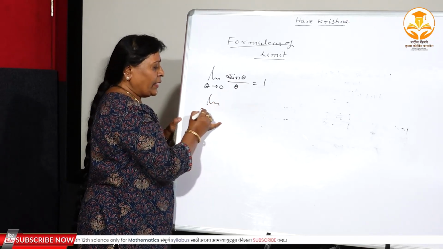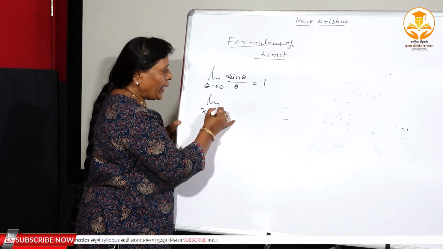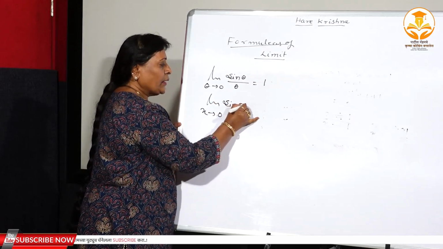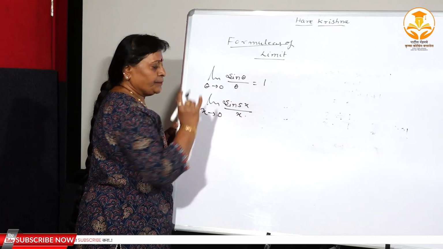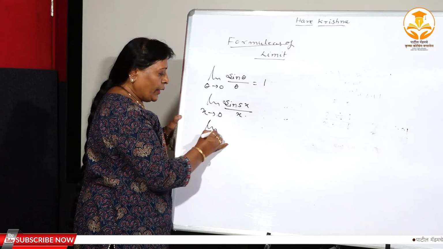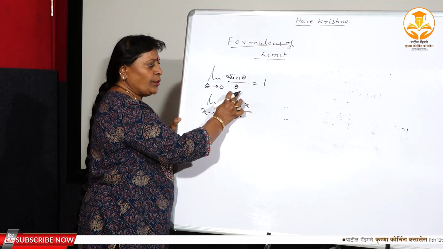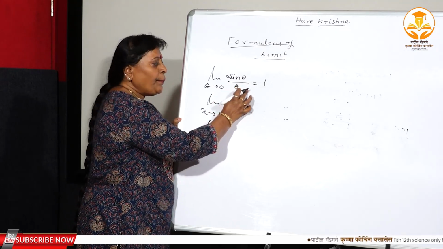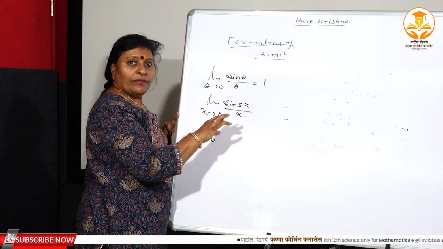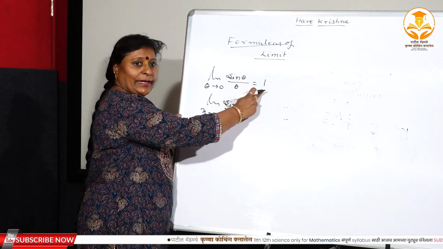One simple example I will take. Suppose x tends to 0, sine of 5x divided by x. How will you do this? Angle should be repeated in the denominator, right? That angle must approach towards 0, and the angle must be measured in radian, not in degree, isn't it? Then and only then the limit of this function is equal to 1.